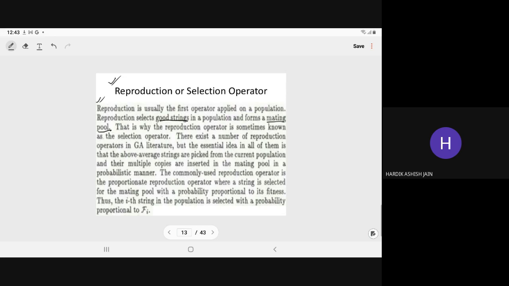Okay. So here we have so many variants for the reproduction operator, but the objective of all variants is to select the above average string. Never do we prefer to select only the best one. It is a simple thing: if a man is very rich, there is also a problem. He hasn't the time to give to the family. If the spouse is very beautiful, that is also a problem, right? So in general we have the mindset to choose only the above average instead of only the best one.